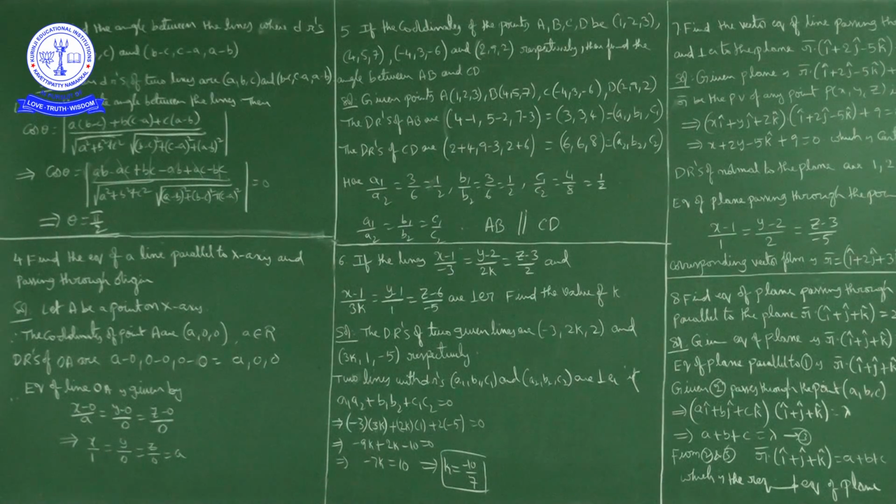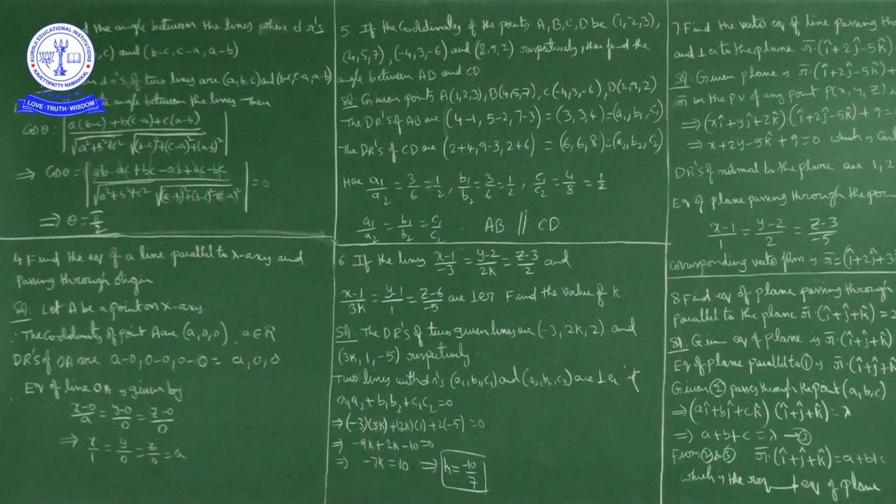The direction ratios a, b, c are A, 0, 0. So the equation of the line is x minus 0 by A is equal to y minus 0 by 0 is equal to z minus 0 by 0, nothing but x by A is equal to y by 0 is equal to z by 0. Further we can write x upon 1 is equal to y upon 0 is equal to z upon 0 is equal to A. Here we are not dividing y by 0, we are taking only the ratio. This is the required equation of the line.